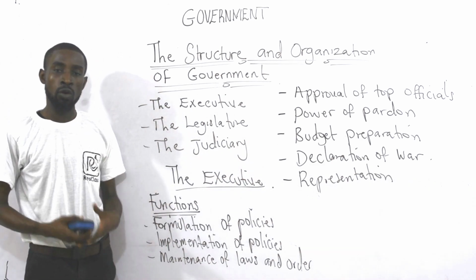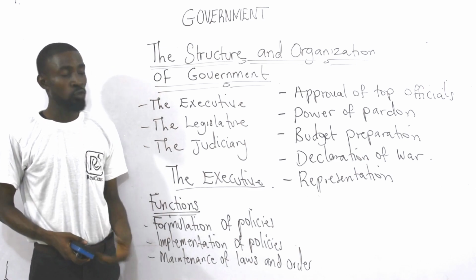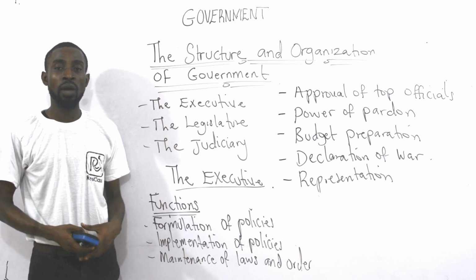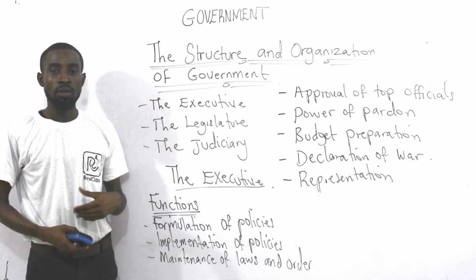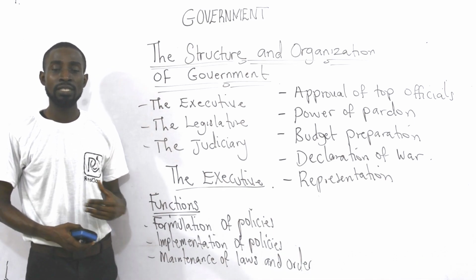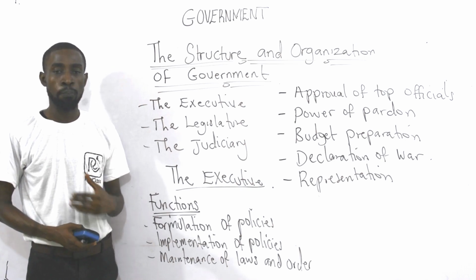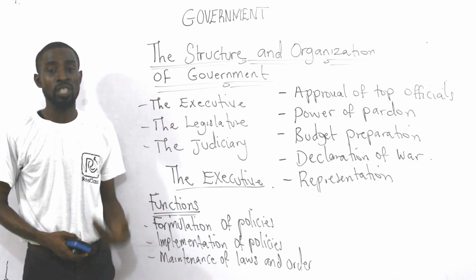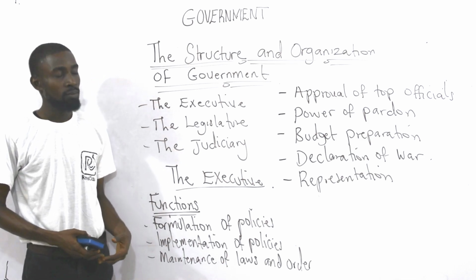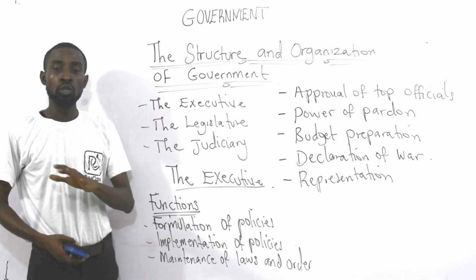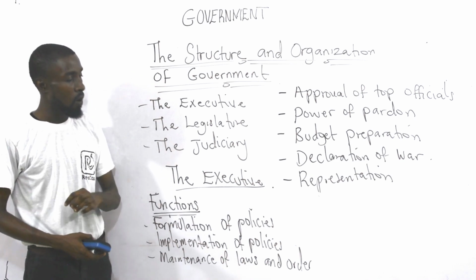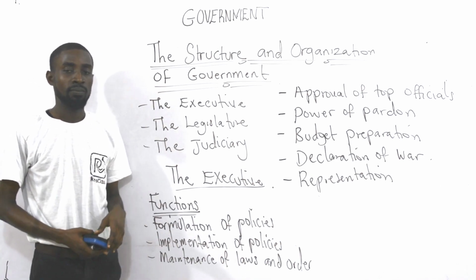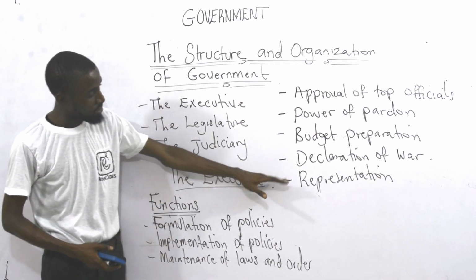Then we talk about declaration of war. If there is a problem in a country, it is left for the executive to declare war and state of emergency. The president, for example, can declare war or state of emergency at any place, anytime, if there is a problem. Even the governor can declare a state of emergency in his own state as a member of the executive, if there is unrest or antagonism to peace.